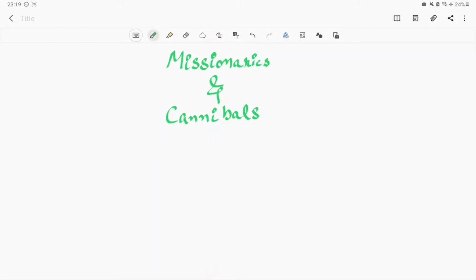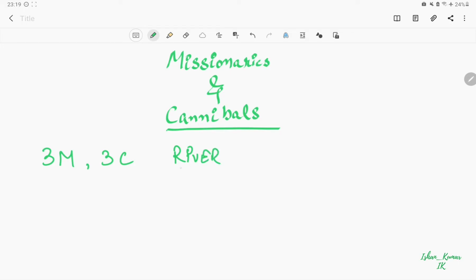Today we will learn about the missionaries and cannibals problem. In this problem we have 3 missionaries and 3 cannibals, and they have to cross a river. On the boat, only 2 persons can go at a time.